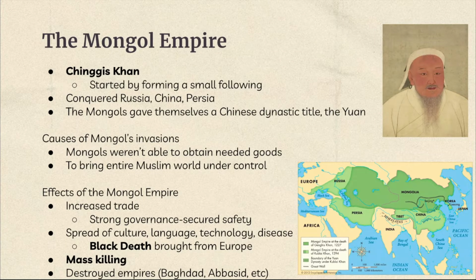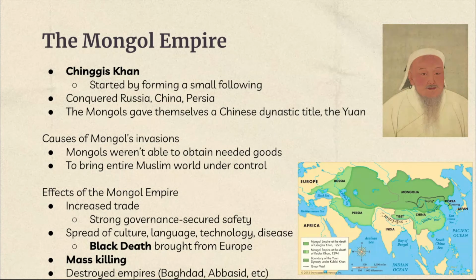And the effect of the Mongol Empire was that it increased trade because the Mongol Empire had a strong government. It secured safety for the merchants, which made trading happen more often. And the spread of culture, language, technology, and disease were effects of the Mongol Empire. Disease was spread, which caused mass killing because the Black Death was brought from Europe. The Black Death is a disease that started from rats and fleas in the ships, which spread it to people and spread it across the Silk Road.